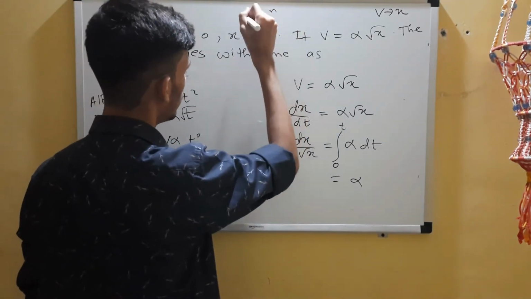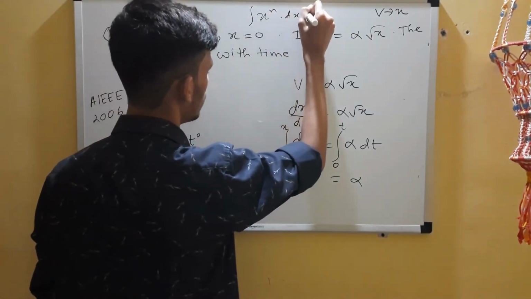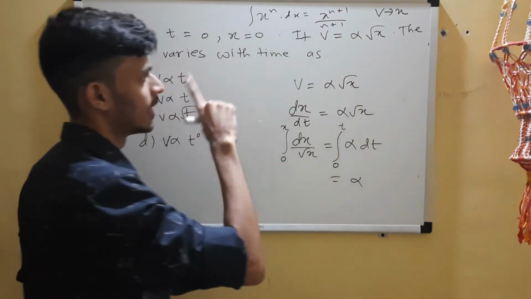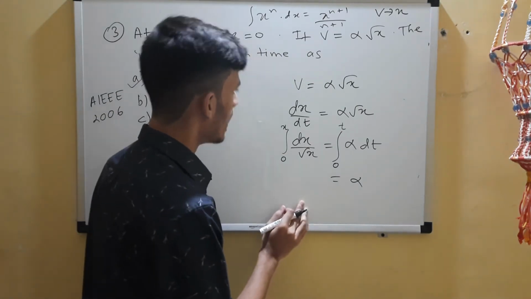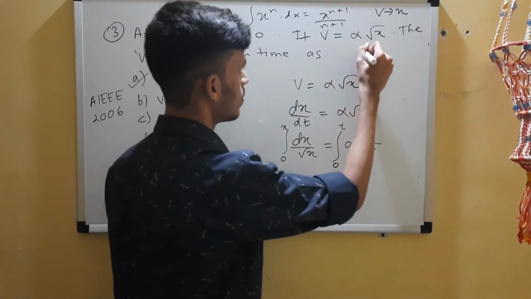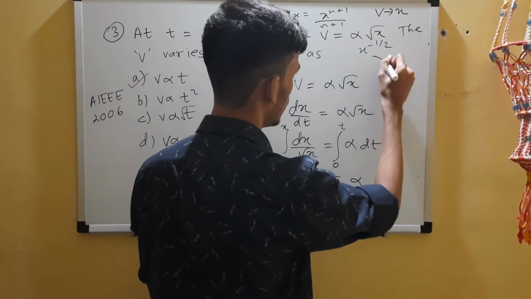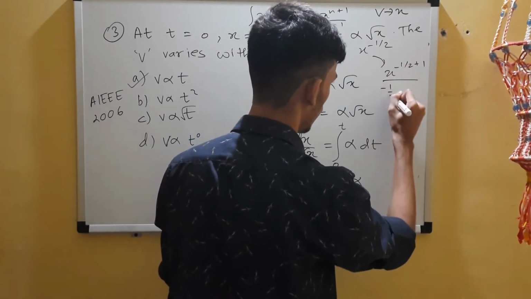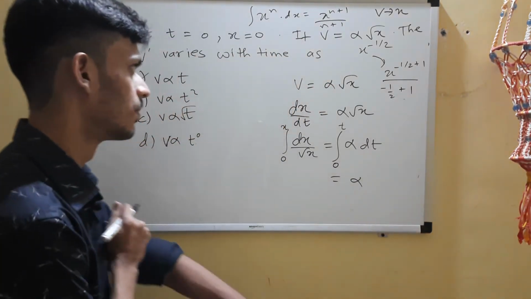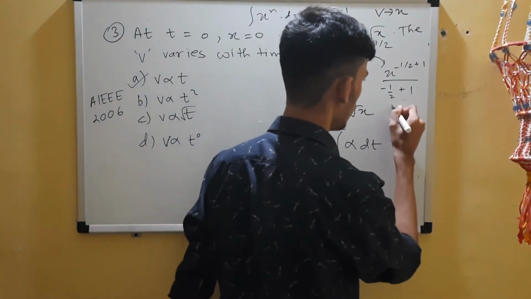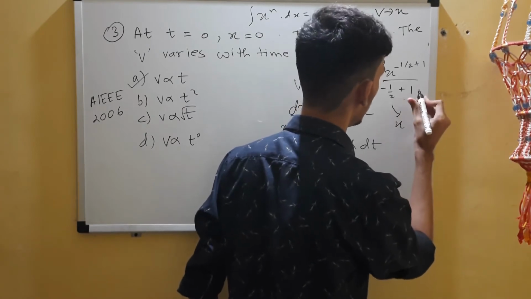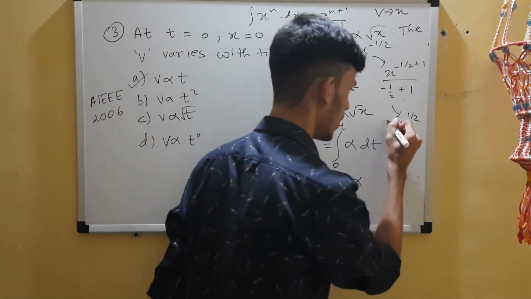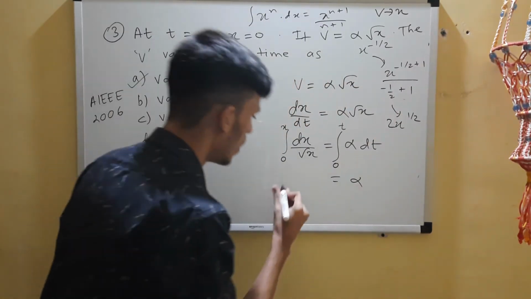Again, you can use that formula now: the integration of x raised to n dx is x raised to n plus 1 upon n plus 1. Previously I guess I didn't mention that, anyway you'll know it. So this is basically x raised to minus half. If you integrate that, you get x to the power plus half divided by plus half, so multiplied by 2.